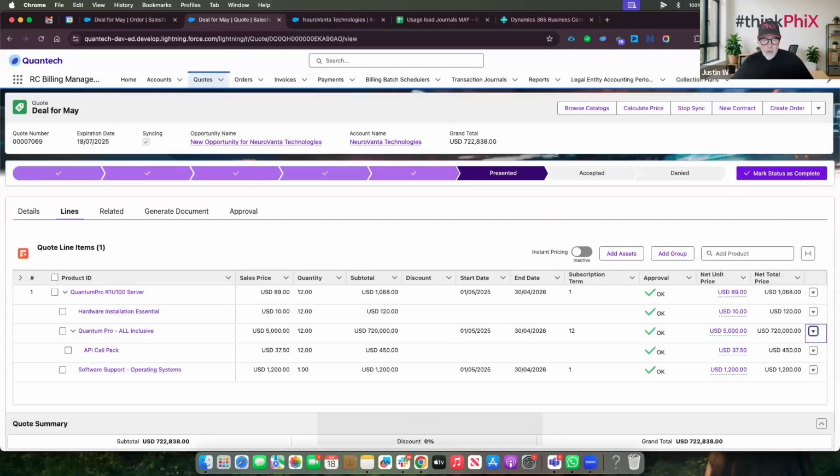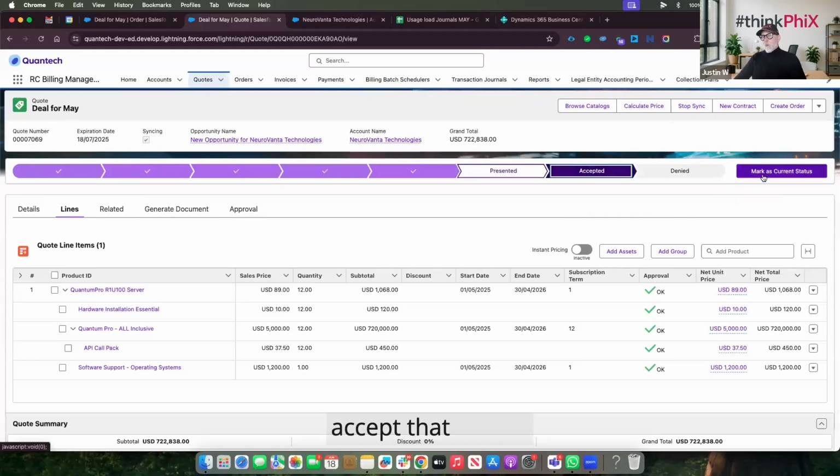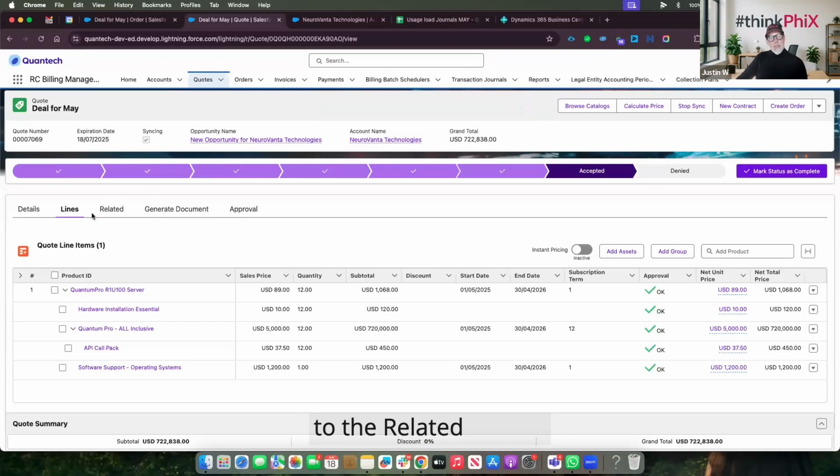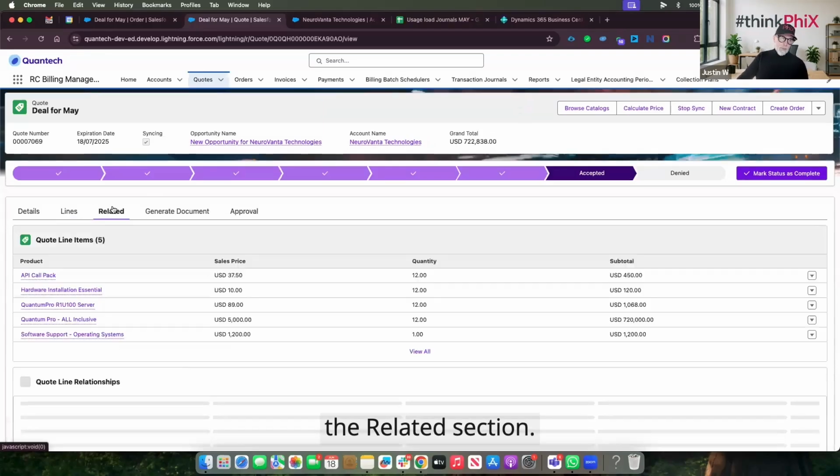Now, this has been sent out to my customer. My customer's really happy with it. And what they're going to do is they're going to accept that quote. I could go in and show you me accepting the quote from the DocuSign, but that is going to take up too much time. What I'd like to show you now is, as part of this quote, I'm going to come to the related section and we're going to look at what happens within the related section.